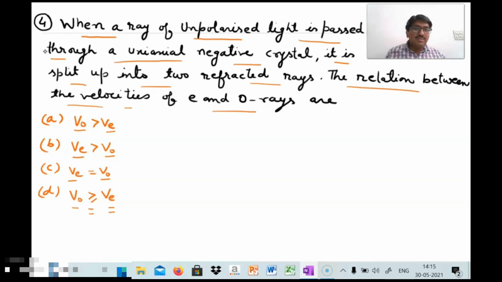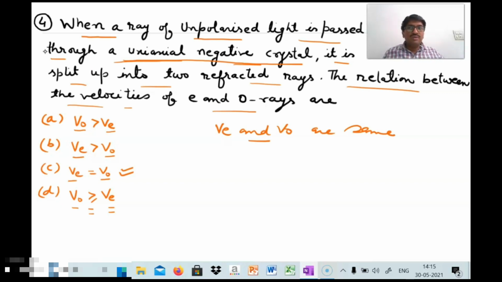We know that as per definition, in a uniaxial negative crystal, the velocity of both the E ray and O ray are the same. So the third option, option C, is correct. And now we will move towards the fifth question.